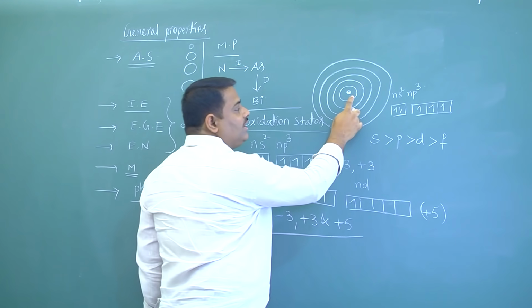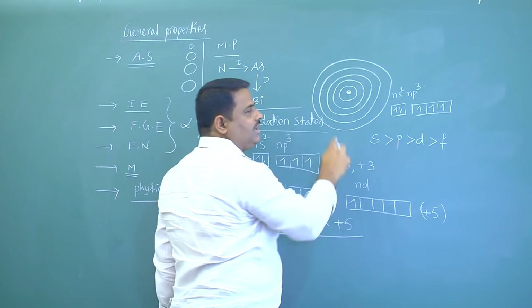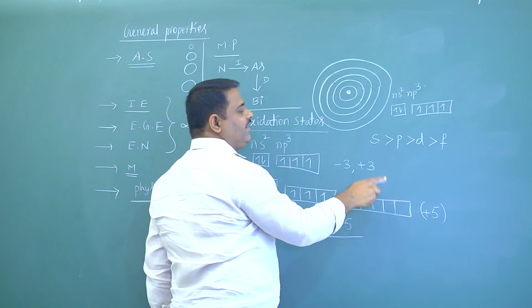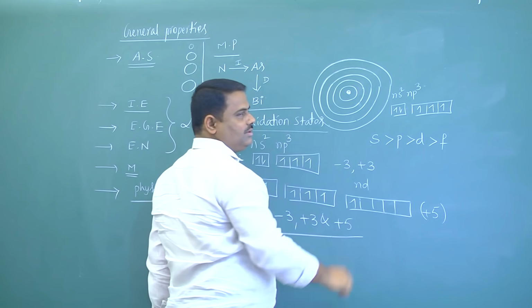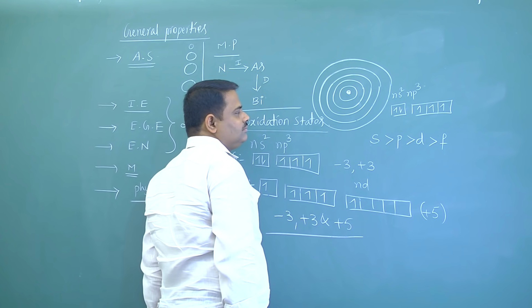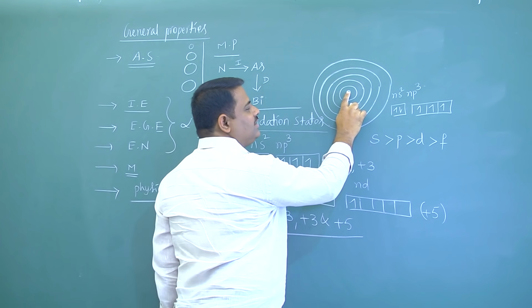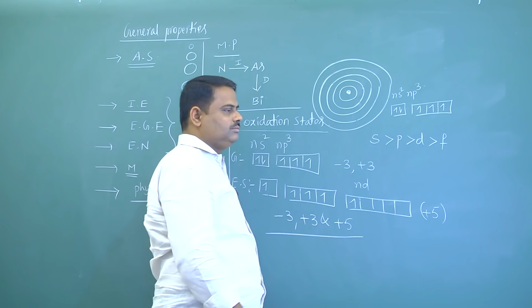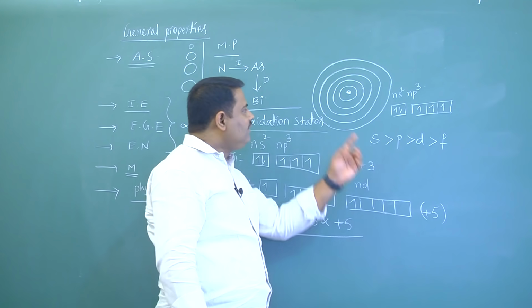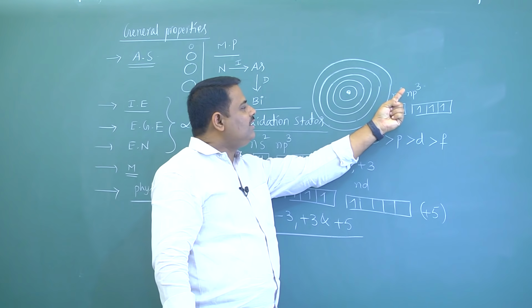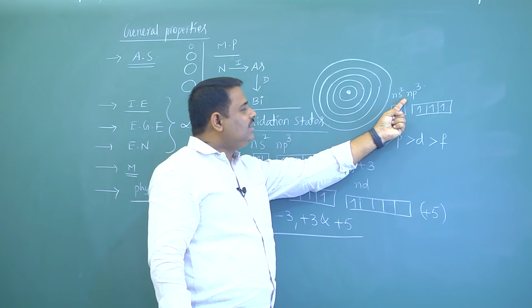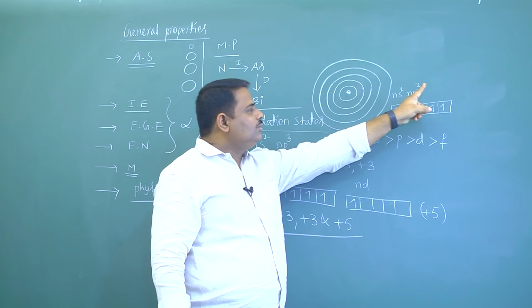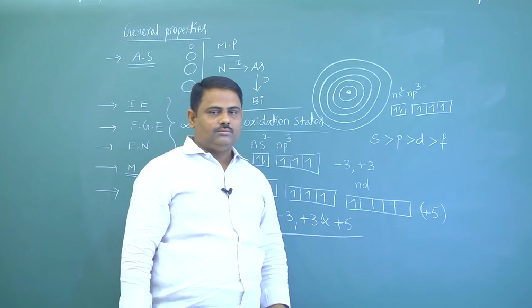As number of d and f orbitals increases, because of poor shielding effect of d and f orbitals, the nuclear force of attraction increases on last orbit. If nuclear force of attraction increases on last orbit, then this electron cannot excite to d orbital.